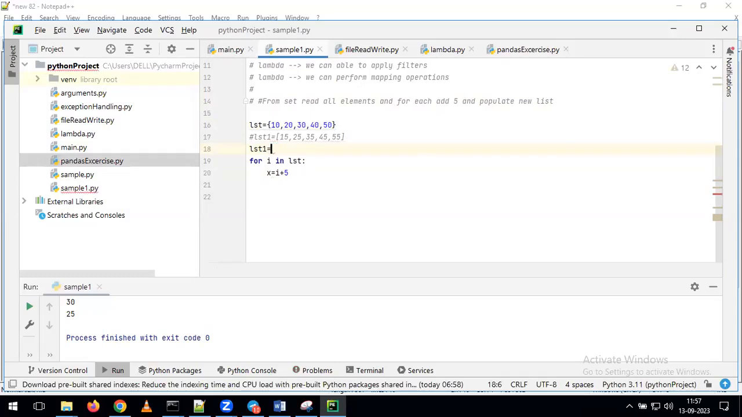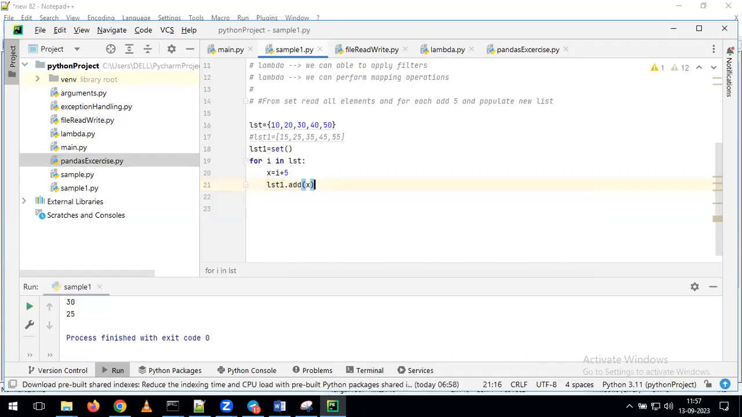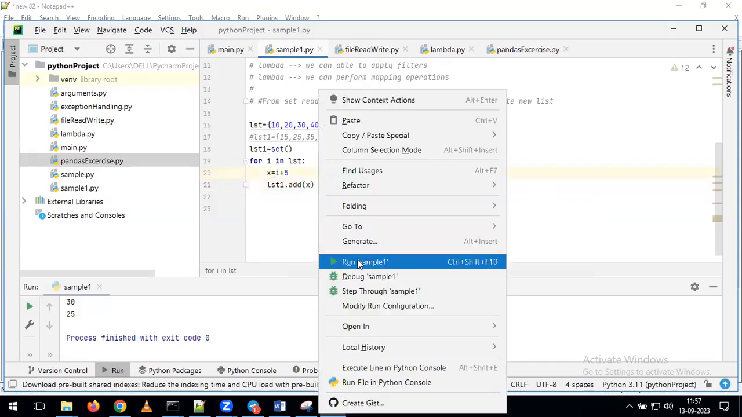And here, for this set, we need to... Okay. Now, how can we add the values here? We can give it as list of 1 dot add of x. So this is the way we can simply add the value. Now on top of that, we can perform our operations. Now we'll try to run this one. We'll see what will happen.